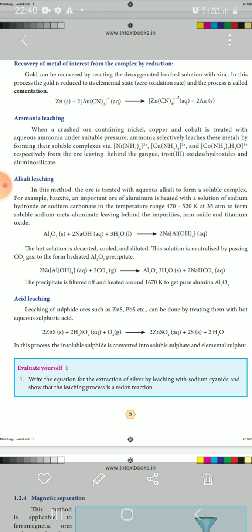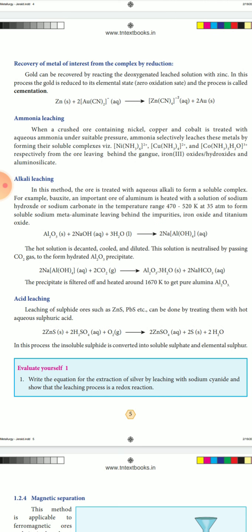So then the crushed ore is added and combined, and the sulfide can be converted into sulfate to remove the gangue. This is the insoluble sulfide converted into soluble sulfate and elemental sulfur. This is the acid leaching.